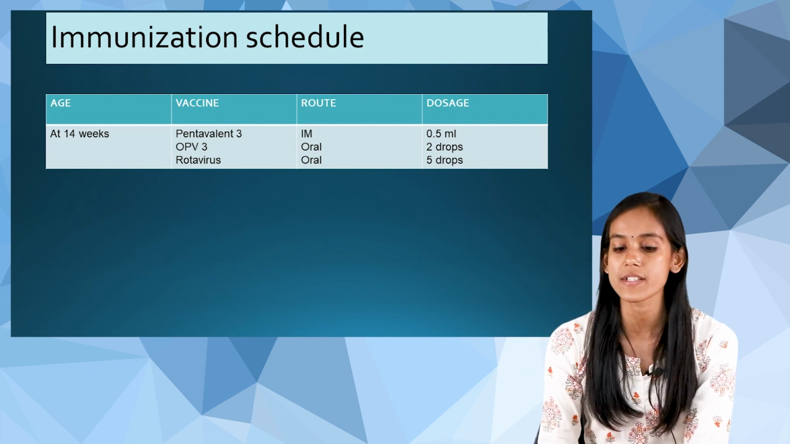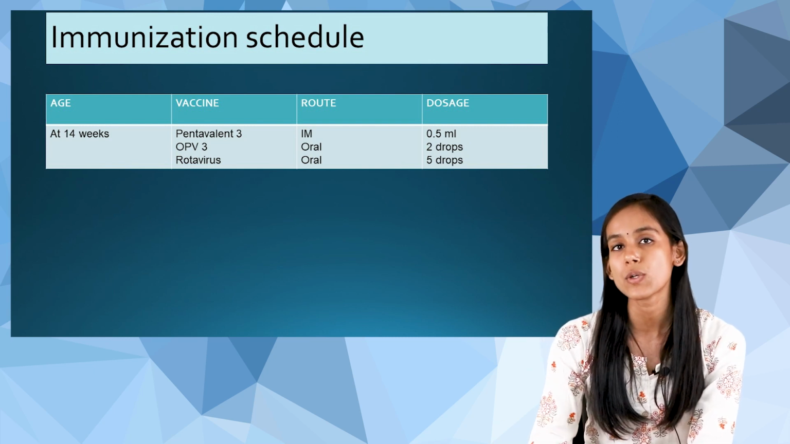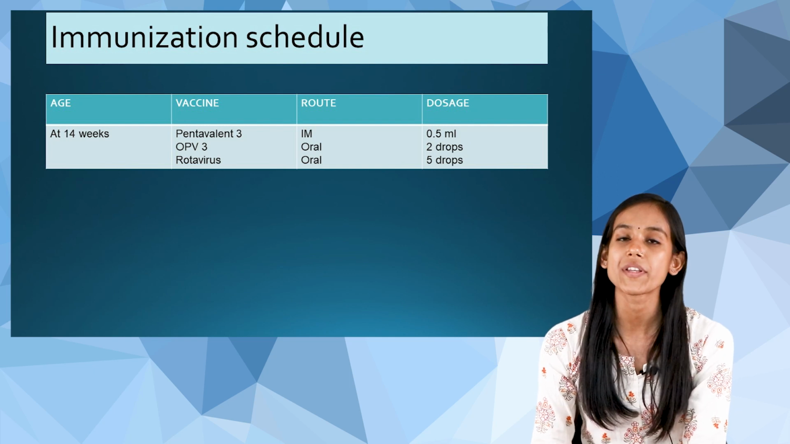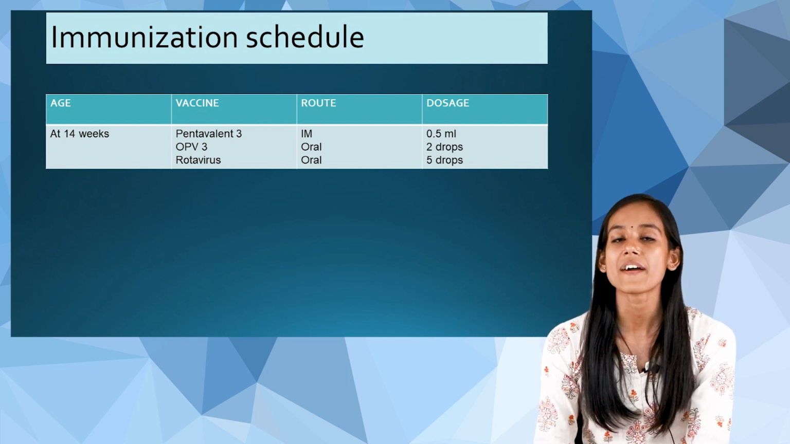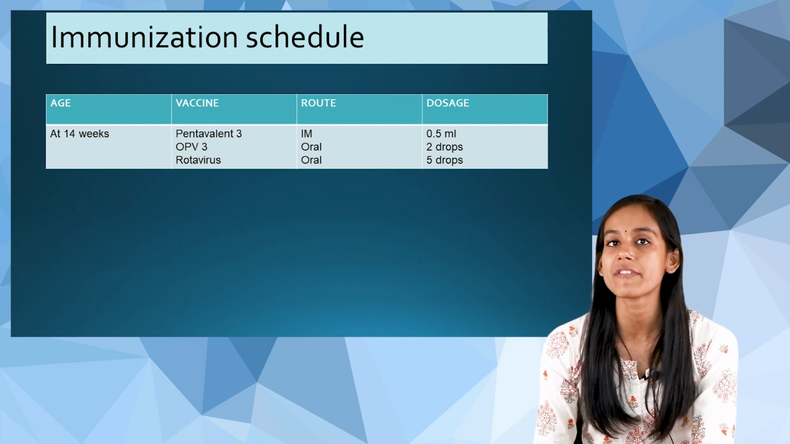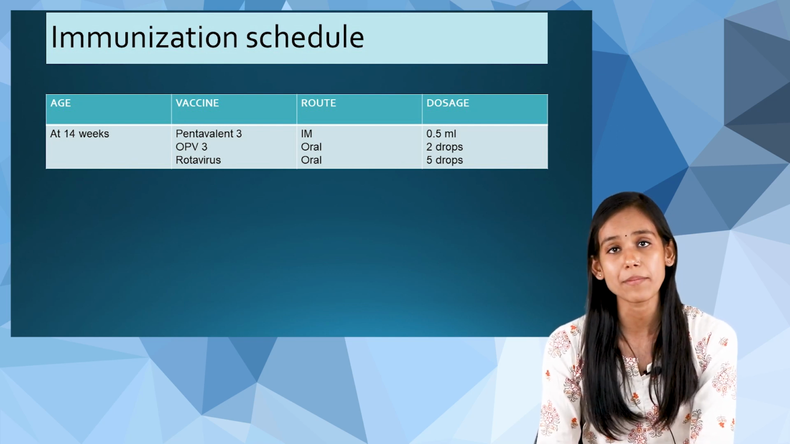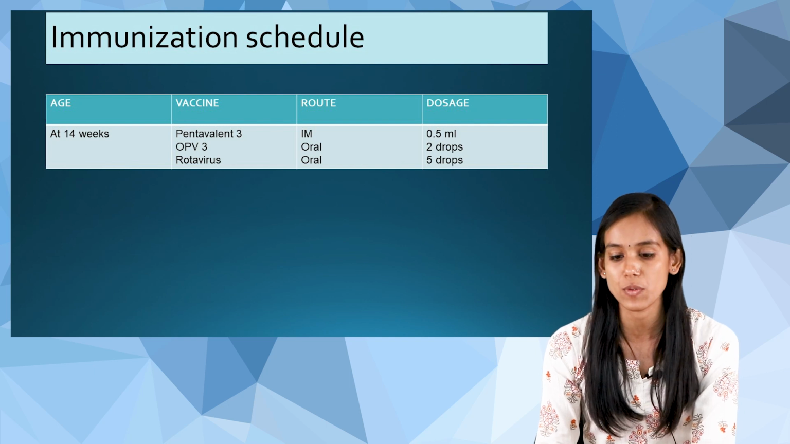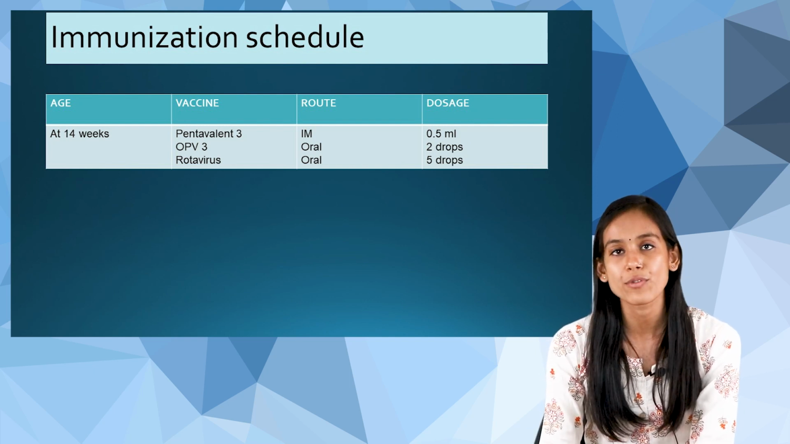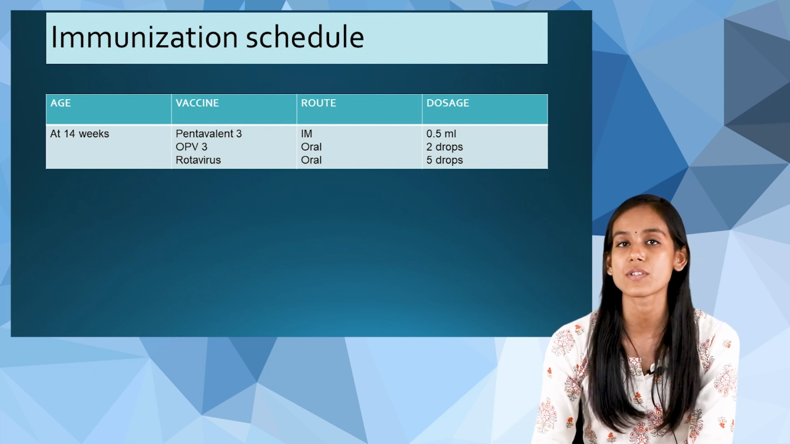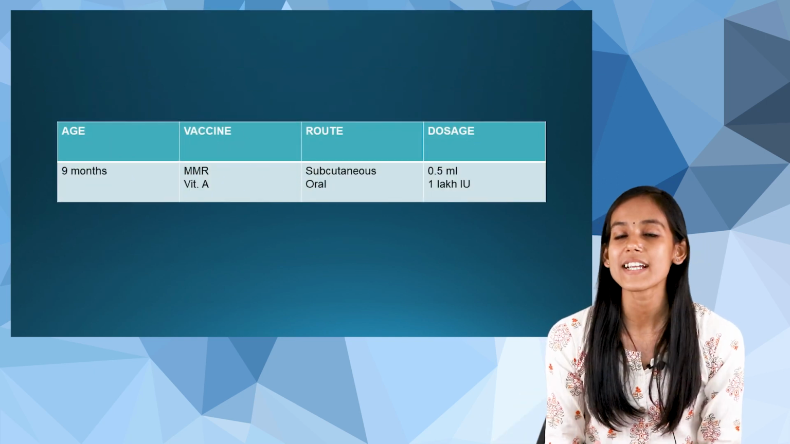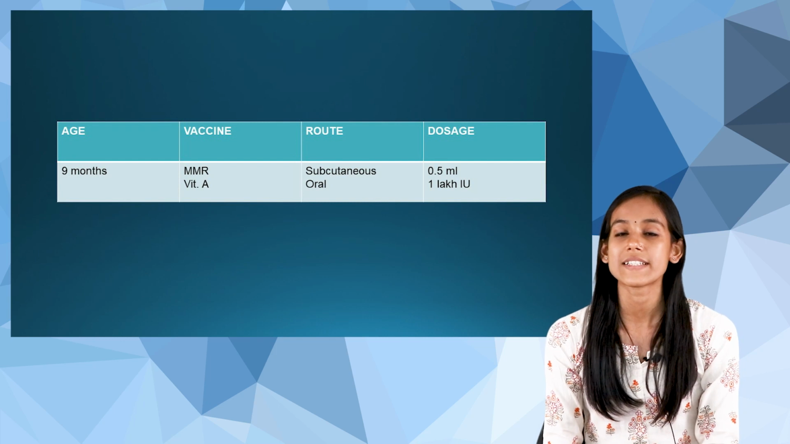So at 14 weeks, we will give the third dose of pentavalent, and we will use the same route and same dosage. After that, we are going to give the OPV third dose through the same route and same dosage. And then we are going to give rotavirus. For this also, the route and the dosage will be the same. Now next, let us move to 9 months.